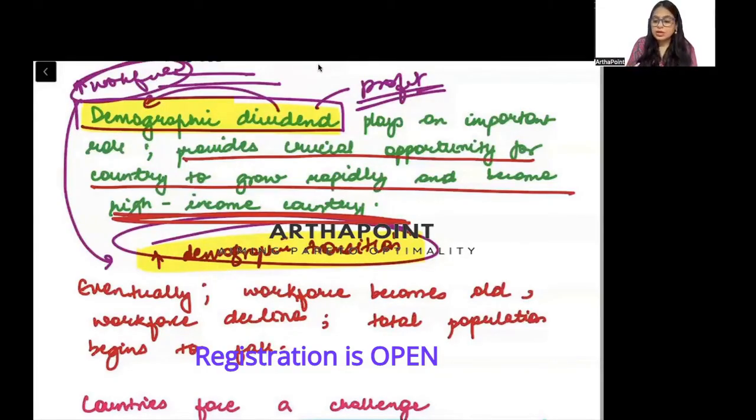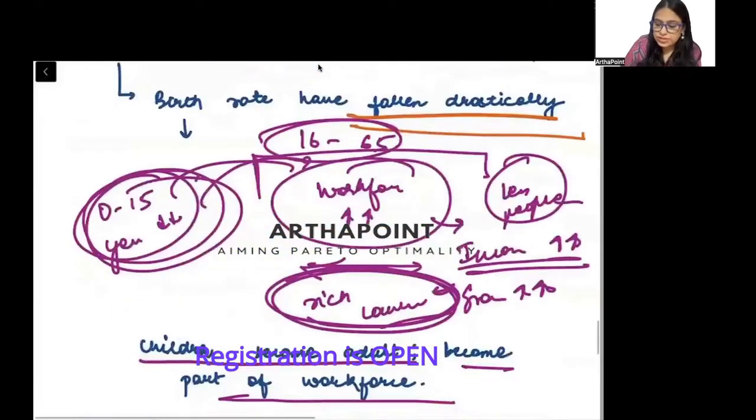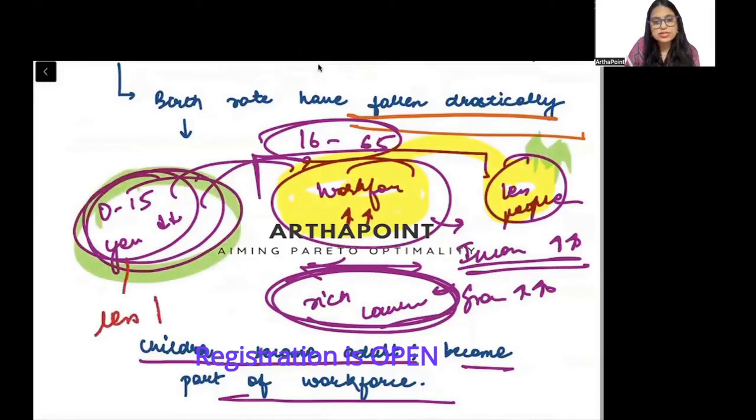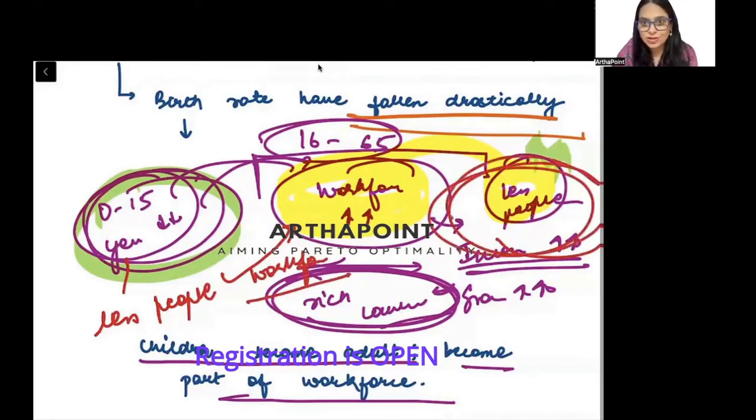But remember, slowly this population will become old. Old people will increase. यहाँ पे कम लोग होंगे उस टाइम पे, because birth rate has fallen, less people. So fewer people will become part of the workforce. And slowly more people will be in the old age.